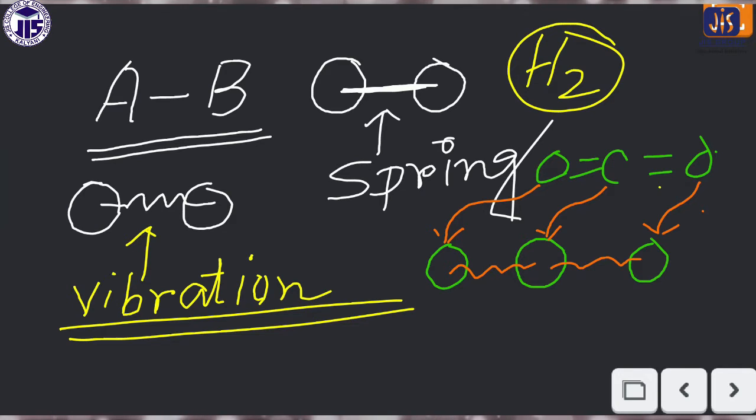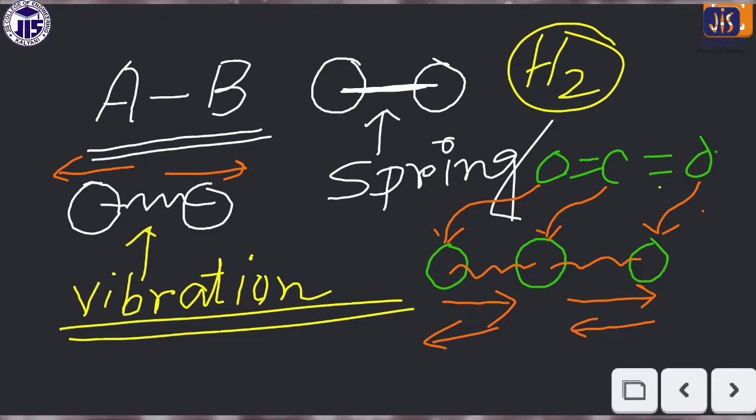For homoatomic molecules, like the first case, only one type of vibration is possible: either they go far away from each other, or they come closer to each other. But in the second case, different types of vibrations are possible. At this moment, this oxygen can go this side and the other oxygen can go this side. This is one direction, and again they come back in the other direction.